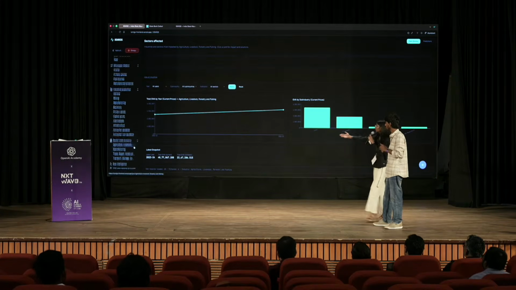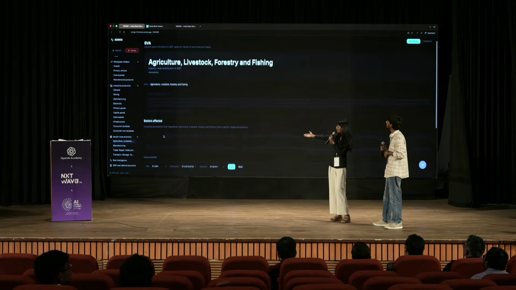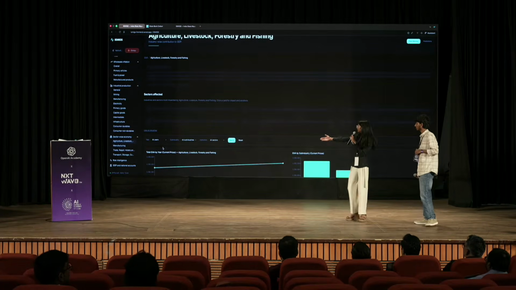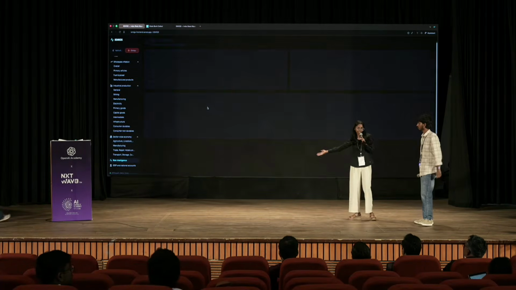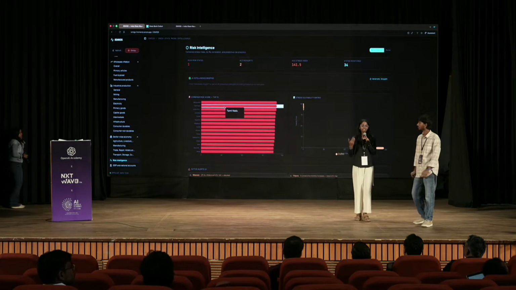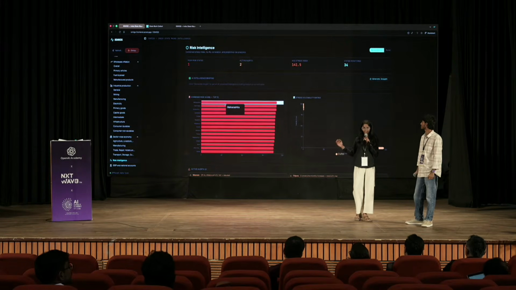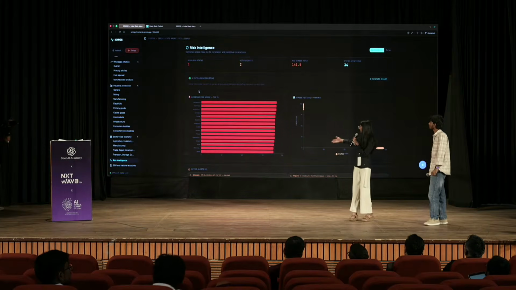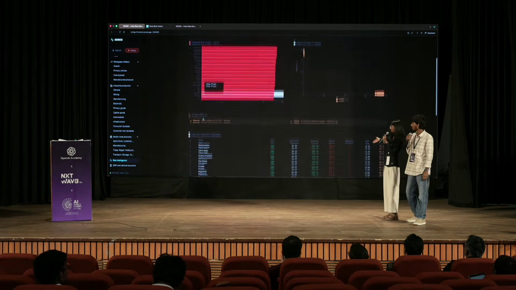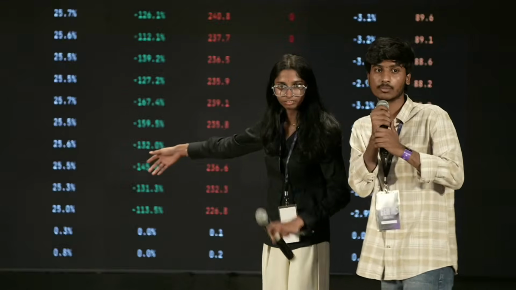And once the product comes to the economy, it reaches the product, and then we tell the risk intelligence. Like if your product is okay or not, if it's going into risk, like if the stock is going to fall or rise. This is the risk intelligence for the entire combined stock.